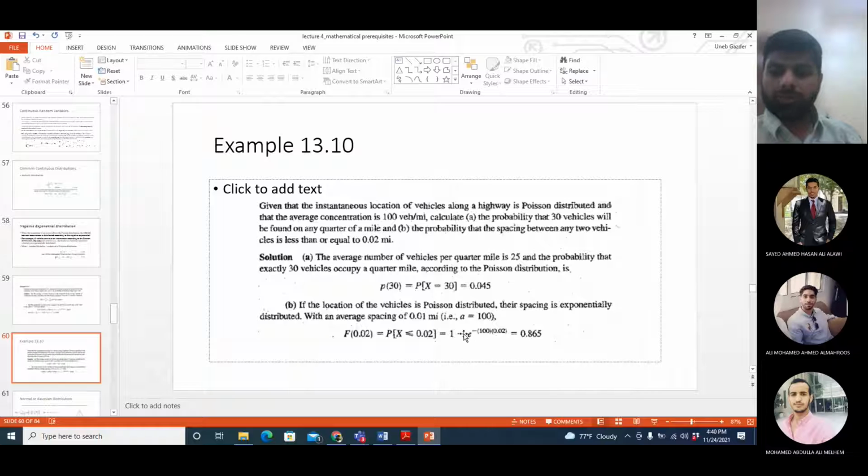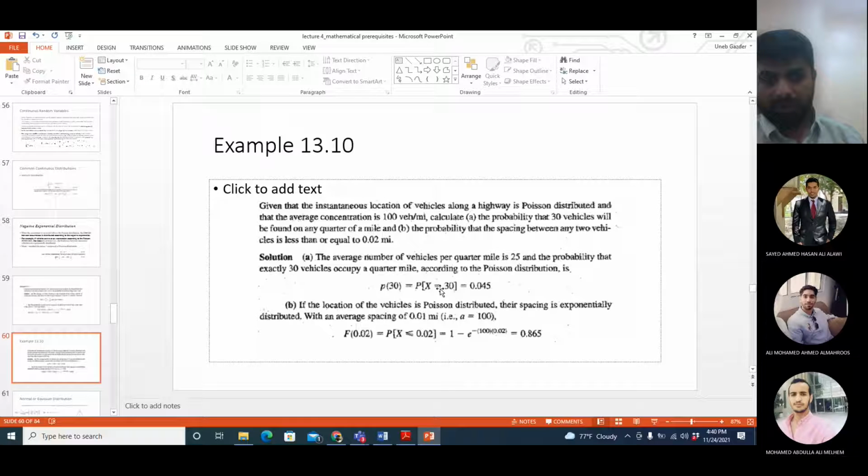Okay, so when you do that, you just need to calculate the exponential here. No need to do calculations ourselves. The answer is given here. So there is 86.5% probability that the spacing between the vehicles will be 0.02 miles or less. Okay, and there is 4.5% probability that the number of vehicles per mile can be 30.